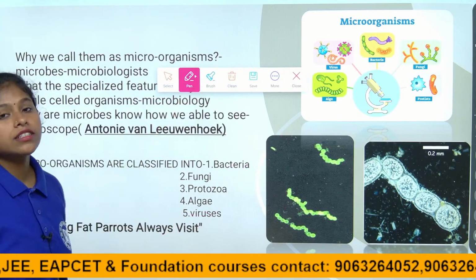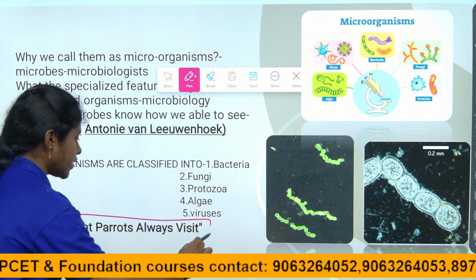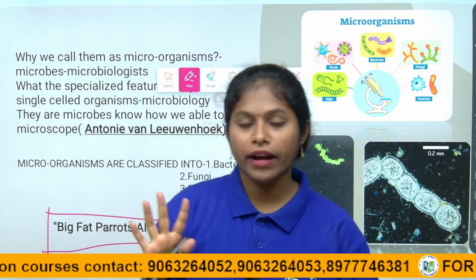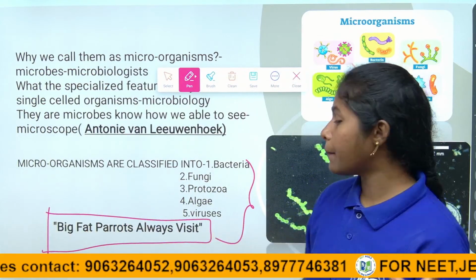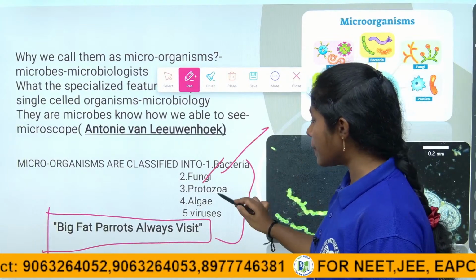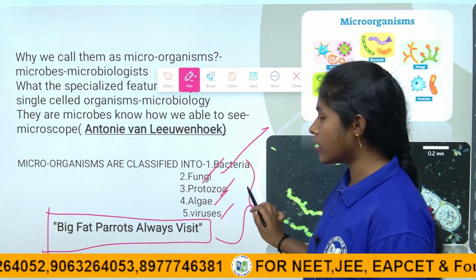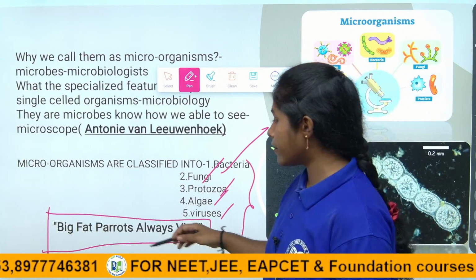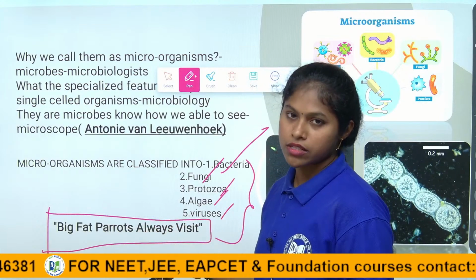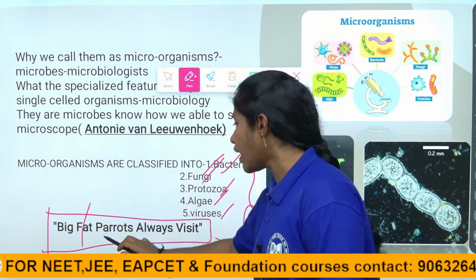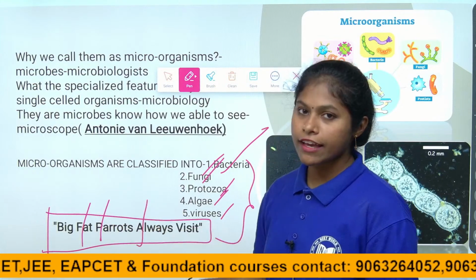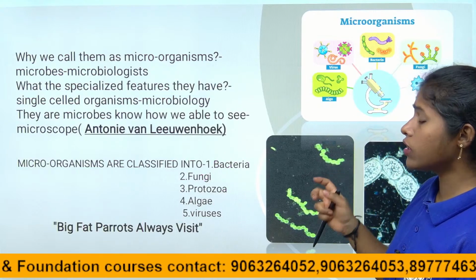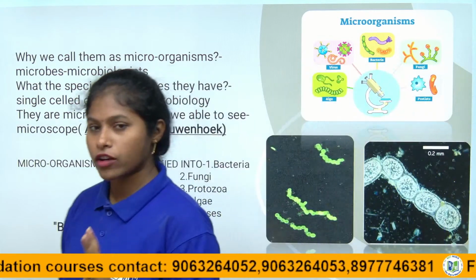See children, with the help of this mnemonic you can easily remember the 5 classifications of the microorganisms. They are bacteria, fungi, protozoa, algae and viruses. Big fat parrots always visit. B means bacteria, F means fungi, P means protozoa, A means algae, V means viruses. Right children? So this is the little introduction to the microorganisms.